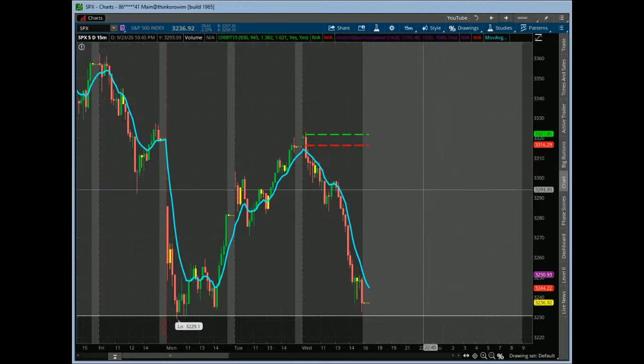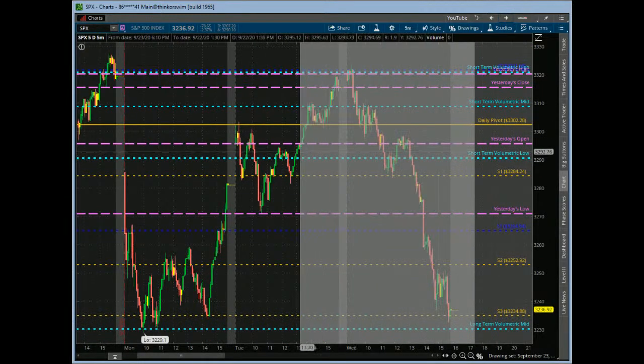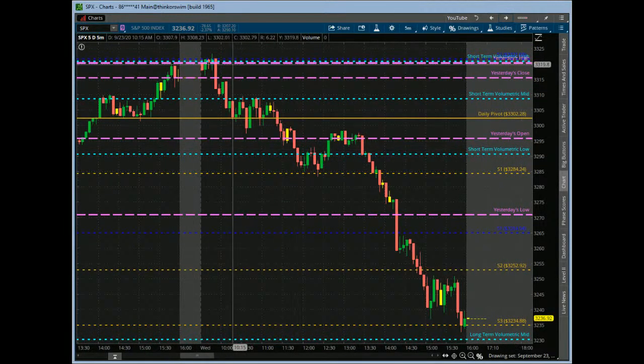And I would say these are the levels that we provide to our members before each market open. You can see how well those played, right? This is a big weekly level and also a volumetric level that we couldn't get above, right? We retested the mid volumetric level right here, lost that, bounced off the S1 level once again, level to level. This candle right here was saying, okay, let's try the next level down. It did, and then it gave you an upper shadow off of this one, and then just kind of chopped a little bit and got to the lows of the day. So pretty cool stuff there.